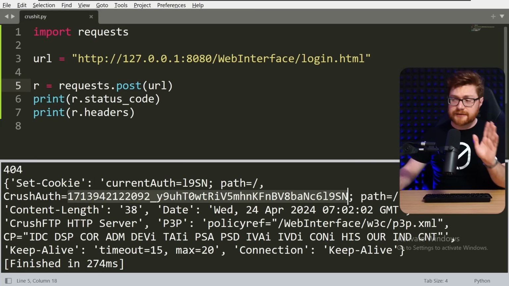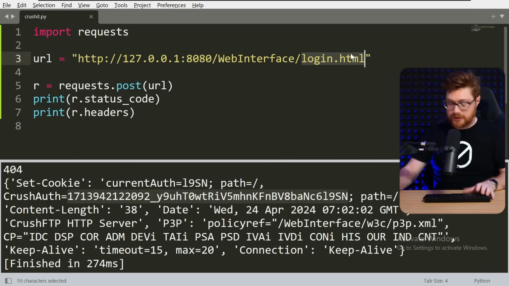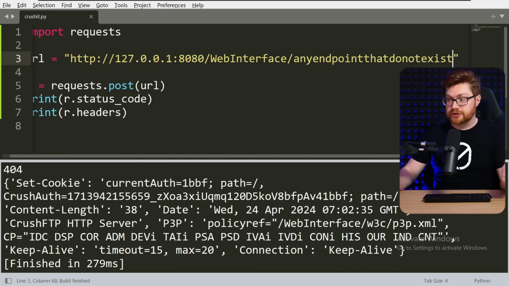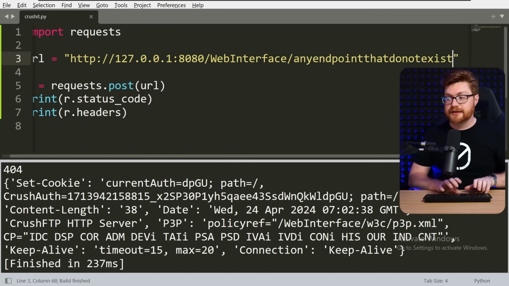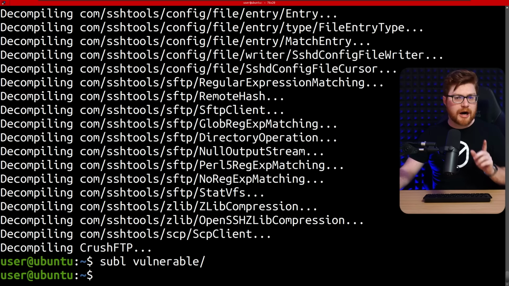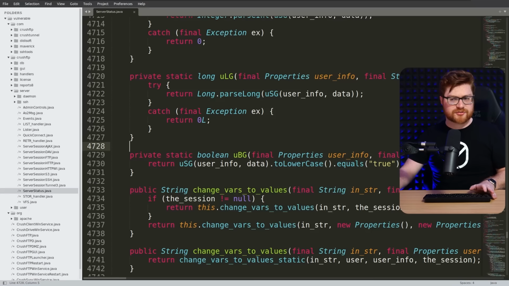Not everything, and bear in mind, this could just go to any endpoint, even ones that do not exist. Run this one more time, new cookie, new auth token, anything that might be necessary, and we've got that session. Just a post request. Now I'm hopping back into Linux just to see some of the source code because there's something we could drill down into next.